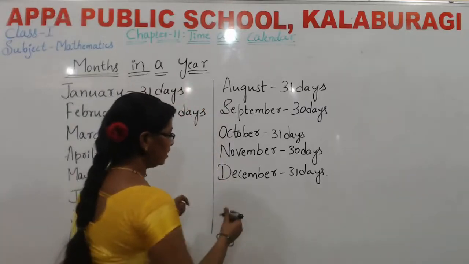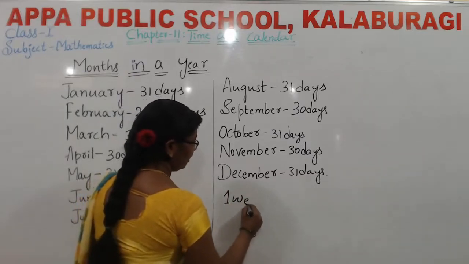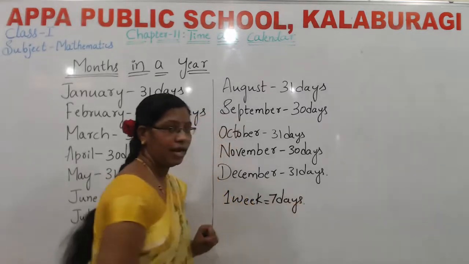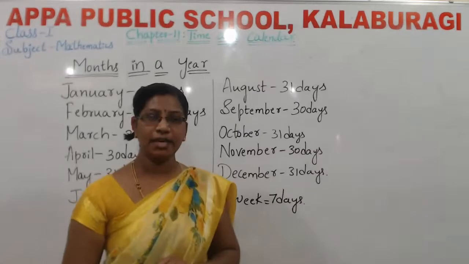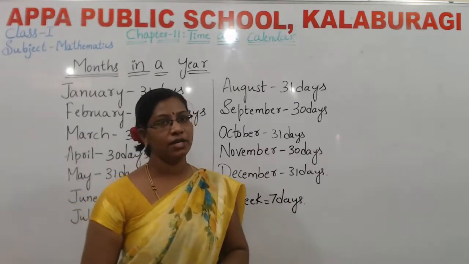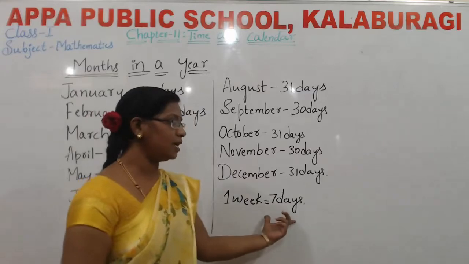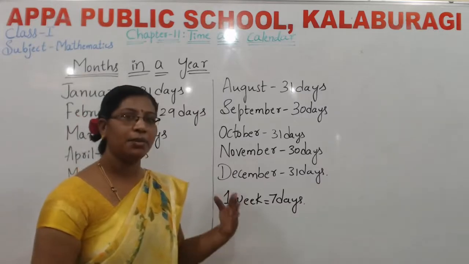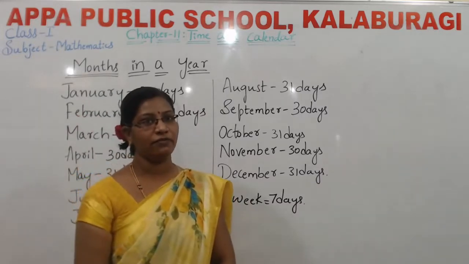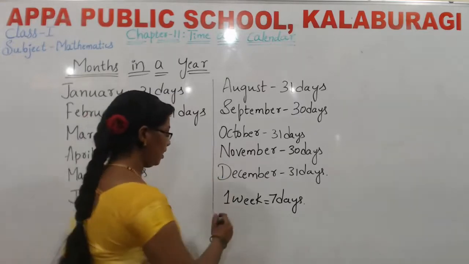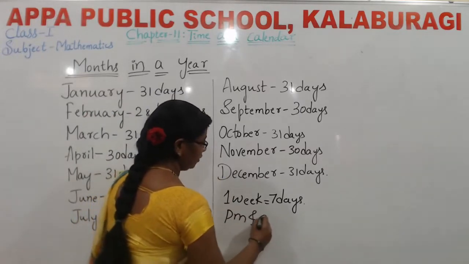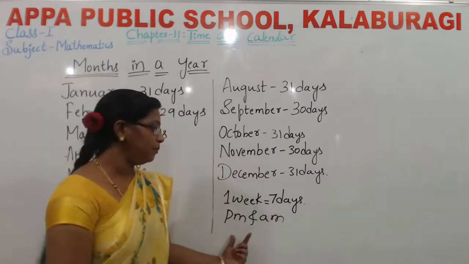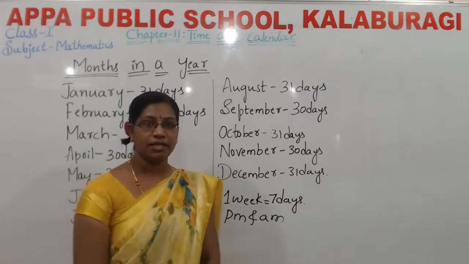In the previous class, we learned what 1 week is equal to. How many days? 1 week means 7 days. That is Sunday, Monday, Tuesday, Wednesday, Thursday, Friday, and Saturday. And we learned yesterday PM and AM. What is the full form of PM and AM? Where do we use AM and PM? Everything we learned in yesterday's class.